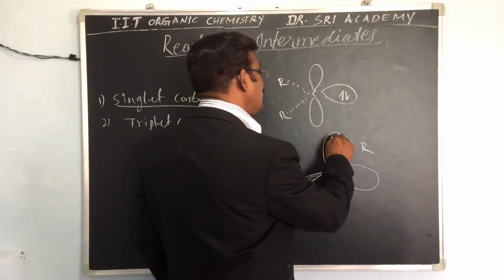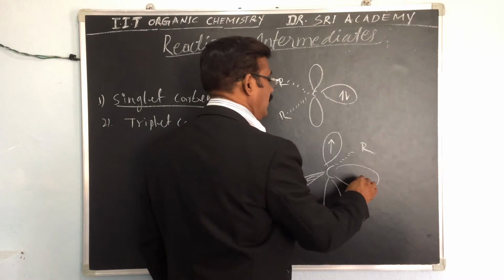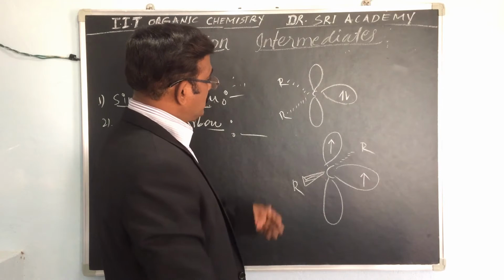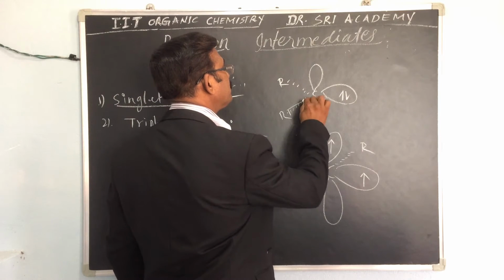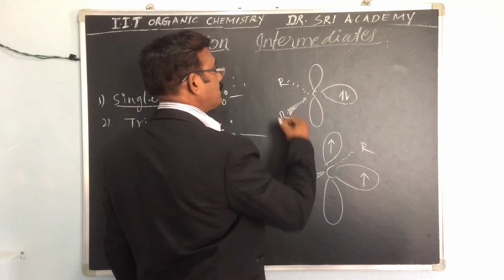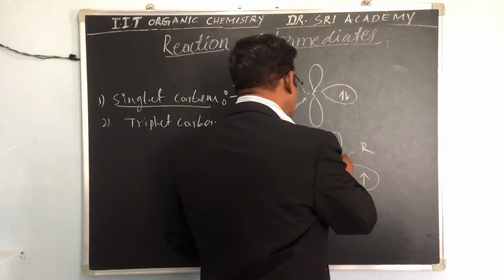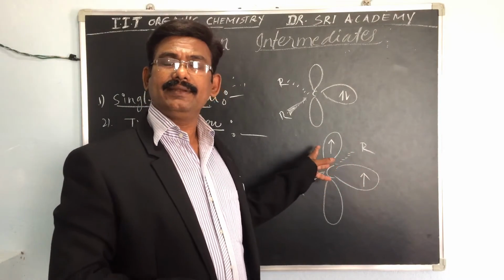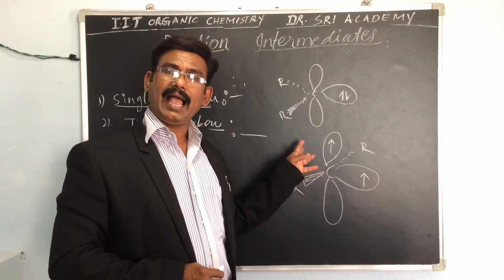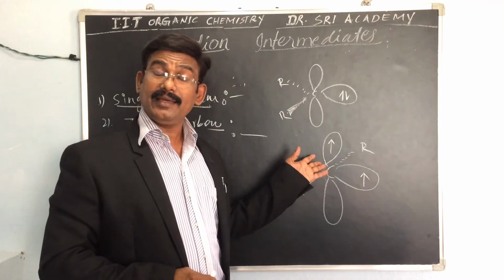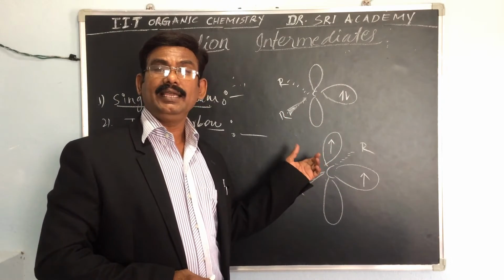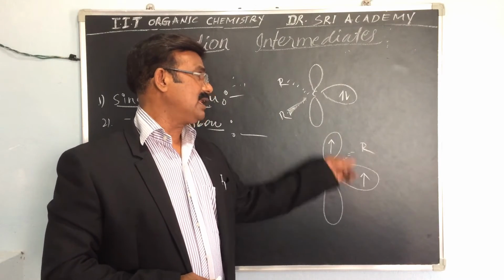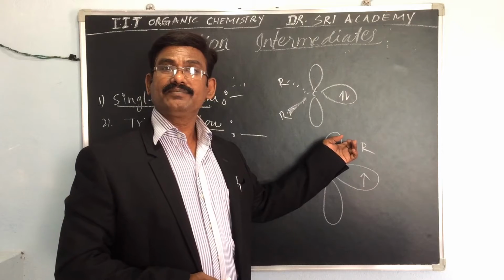Here, two parallel spins, one electron and another one electron. So this is the structure of triplet carbene. It is sp hybridized and linear in structure, and each lobe has an electron with parallel spin. The electrons have parallel spins, not opposite spins.